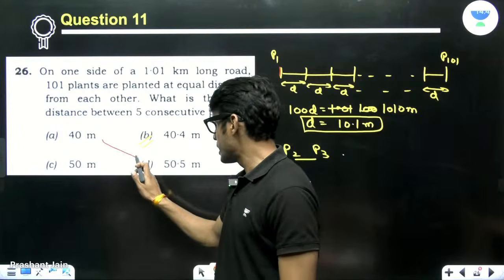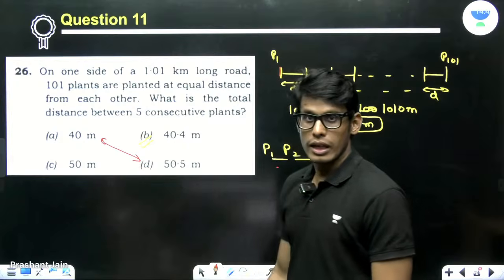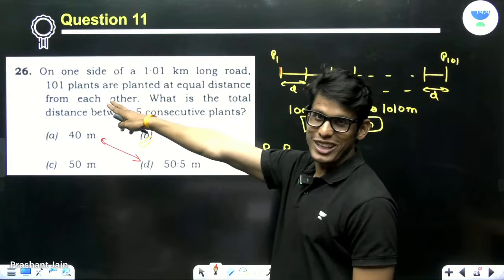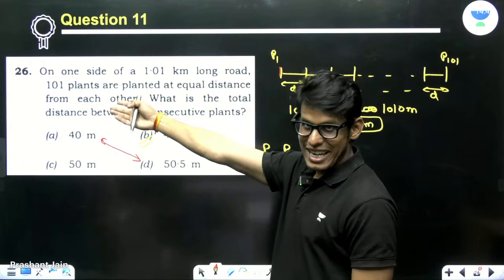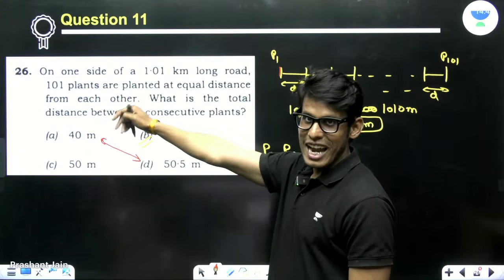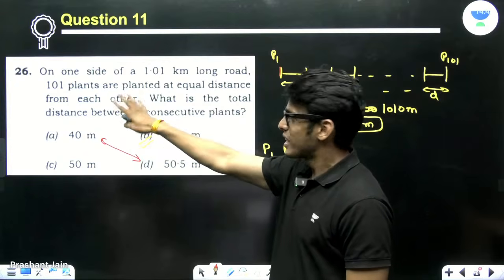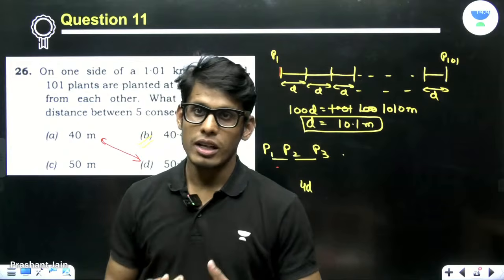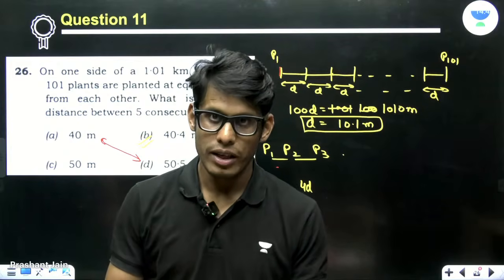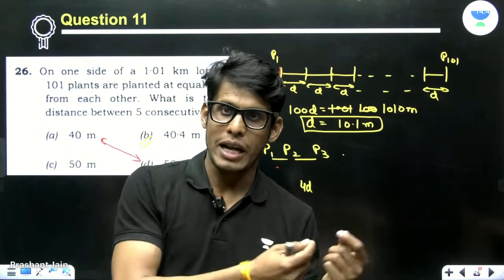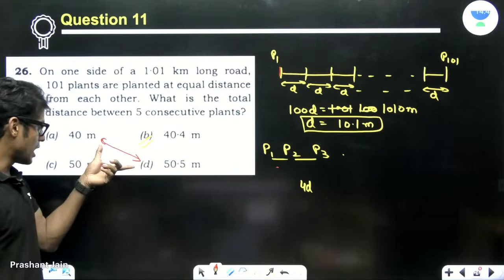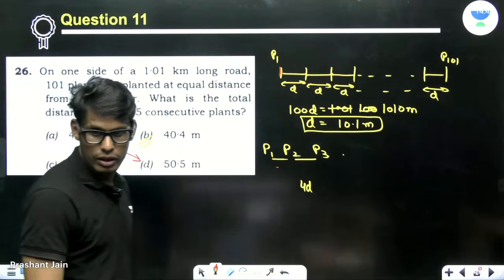Some people would simply divide 1.01 by 101 and they will get 10, and 10 times 4 is 40. Some people would think that between 5 plants, the total distance will be 5D, and they would do 5 times 10.1. That becomes 50.5. So these are two intelligently designed options.